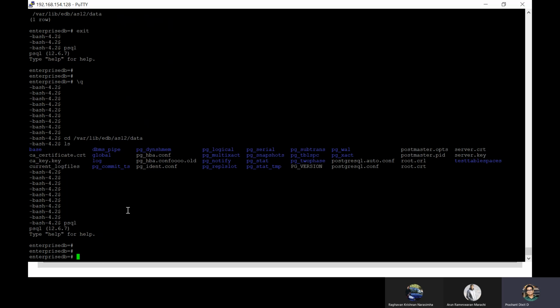If you want to find the physical data file name of a table by running a specific command, this is how you can do that. Select relname, relfilenode from pg_class where relname equals, here you mention your table name, Tesla.